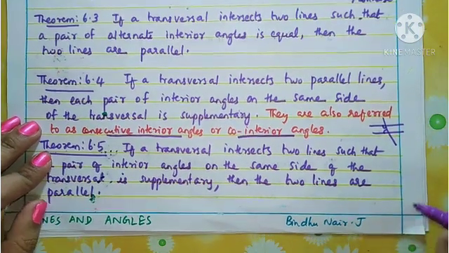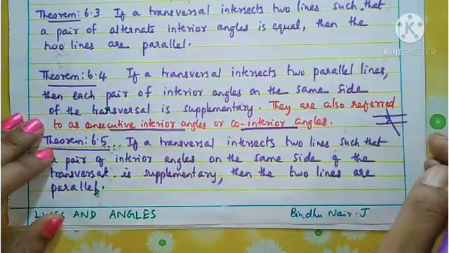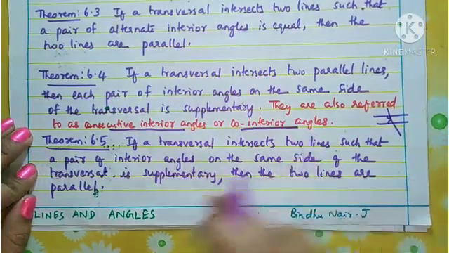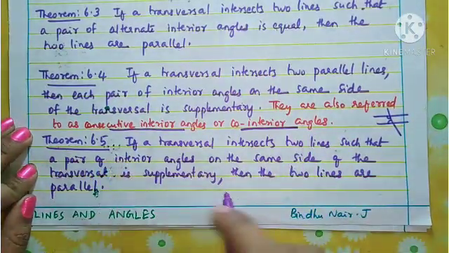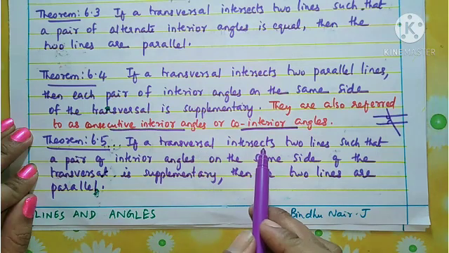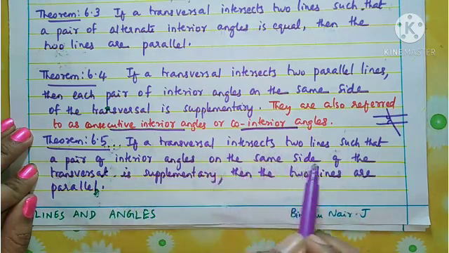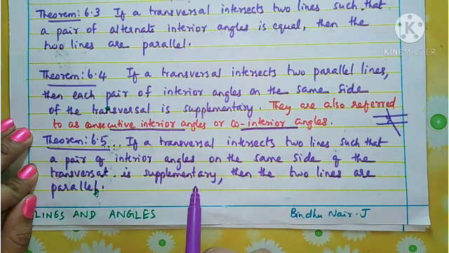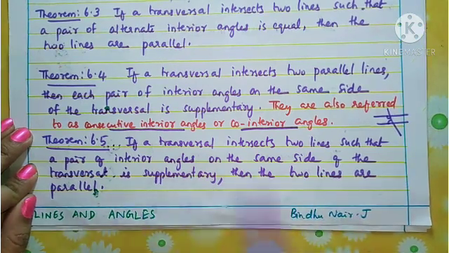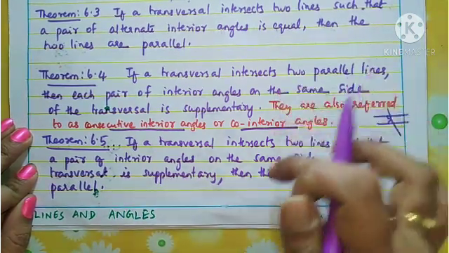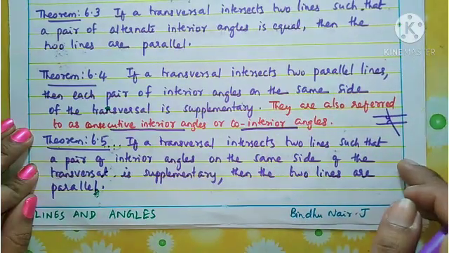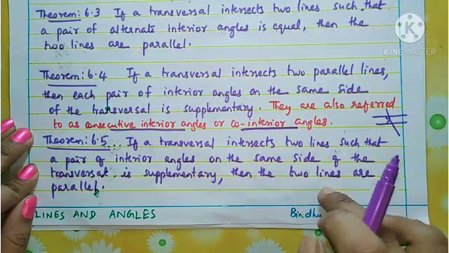Hope you understood. Now we are coming to the converse of the same statement, that is theorem 6.5. If a transversal intersects two lines such that a pair of interior angles on the same side of the transversal is supplementary, that is the co-interior angles are supplementary, then the two lines are parallel. So these two statements are related to each other. The converse is also true.